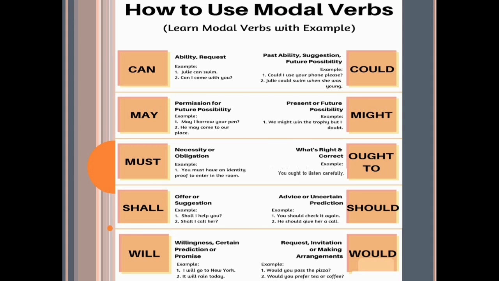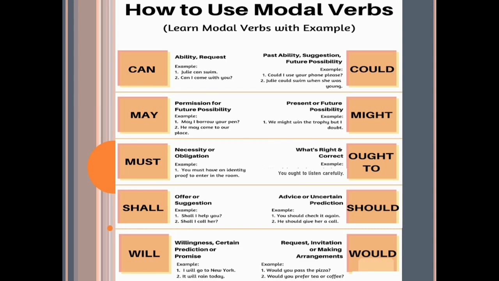Examples are: you should check it again, and he should give her a call. Now both the sentences are showing advice through the modal verb should. Next is will. Willingness, certain prediction or promise is shown by this modal verb. Examples are: I will go to New York, it will rain today. So it is showing a type of prediction and promise through the modal verb will.